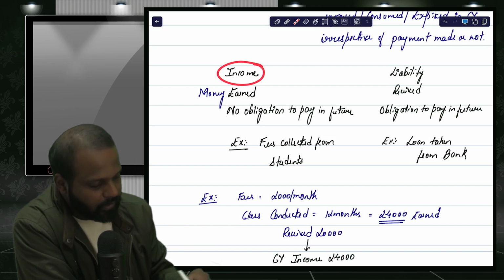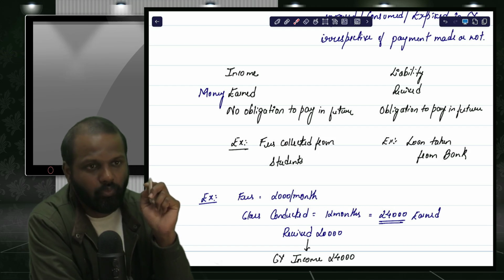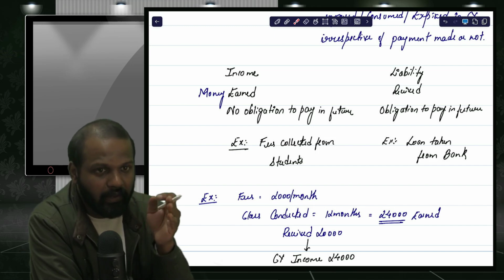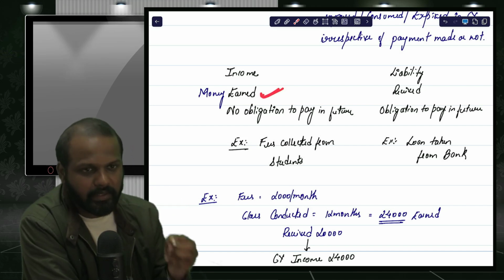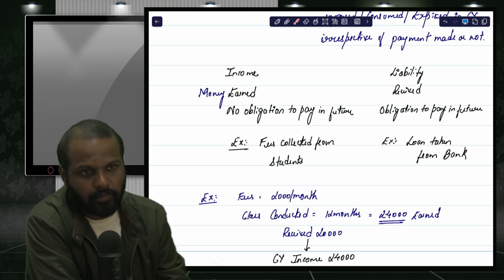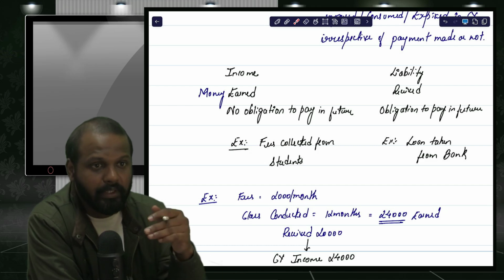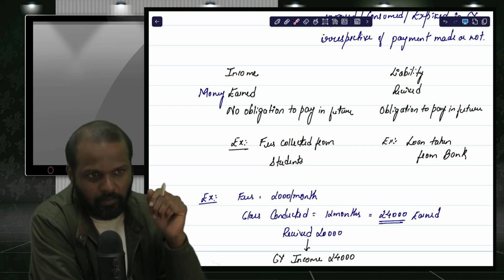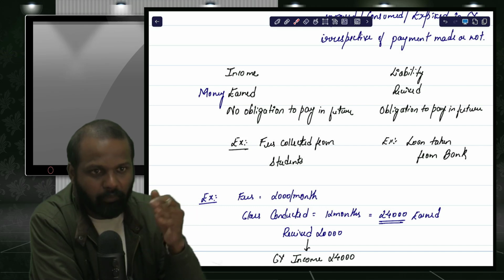So whether it is income or liability, one thing is common. What is that? Inflow of money. But whenever there is an inflow of money, income is money earned. I've earned the money, that is the reason I'm receiving it, and there is no obligation to repay in future. But liability is money received, and there is an obligation to repay in future. So this is how you differentiate between an income and a liability.